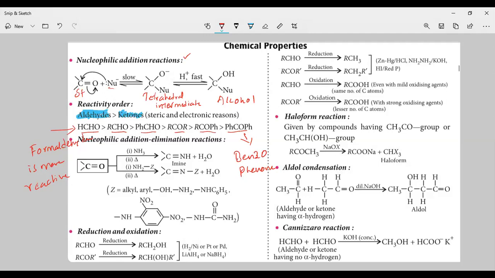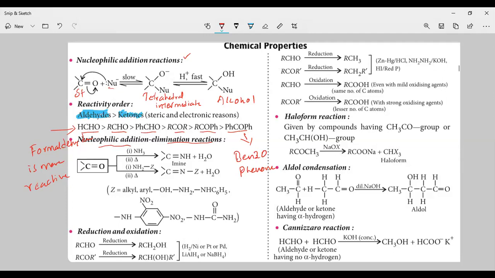Next, nucleophilic addition and elimination reactions. Aldehydes show not only nucleophilic addition reactions, they also show nucleophilic addition followed by elimination reactions. For example, you can see the carbonyl group reacting with ammonia to form a compound called imine. With a substituted amine, you are going to get a substituted imine, where Z is alkyl or aryl.